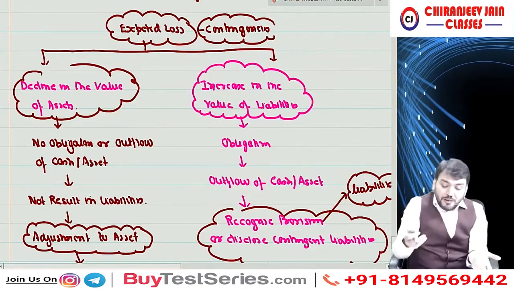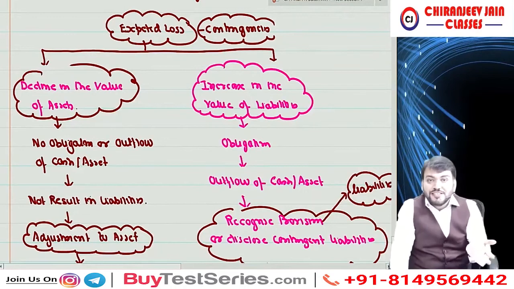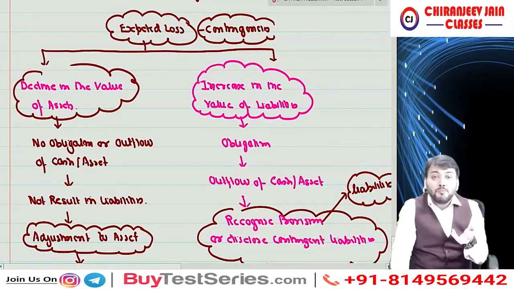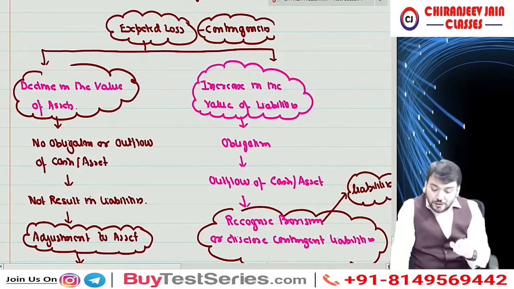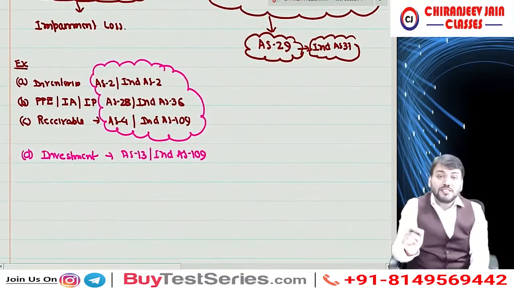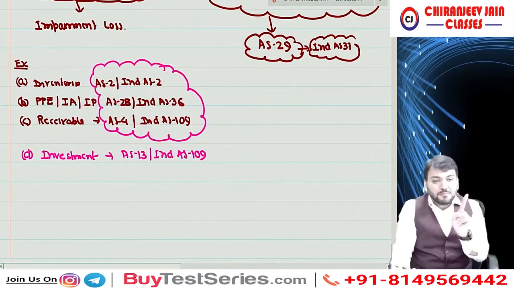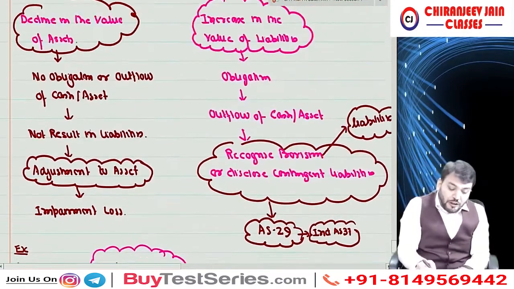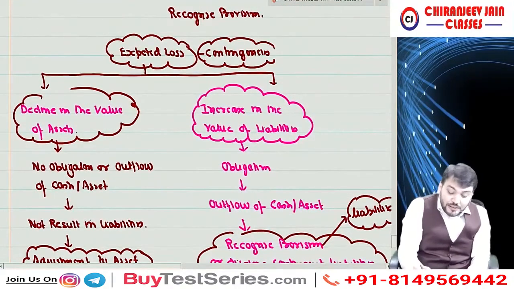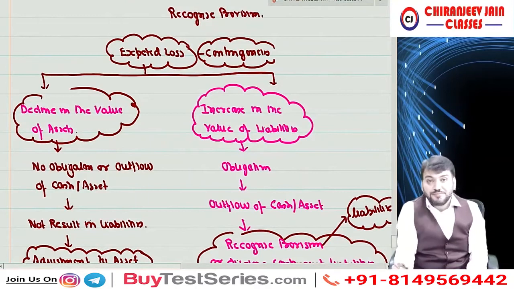So when we are discussing contingencies, there is no point of discussing depreciation. So can I say provision for depreciation is 100% wrong? Means provision for depreciation will neither fall in this category nor in this category. Correct?